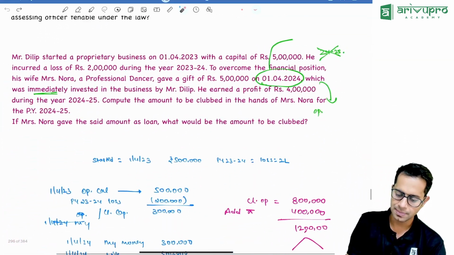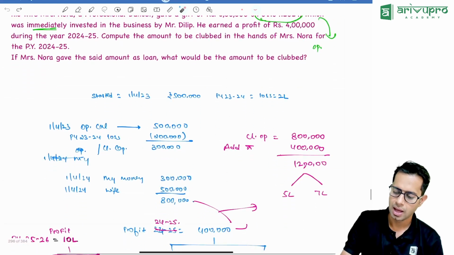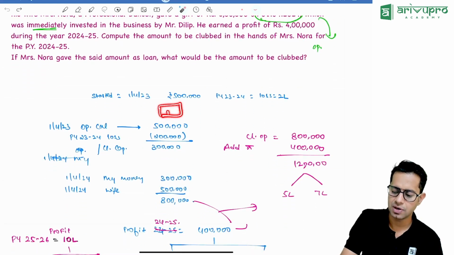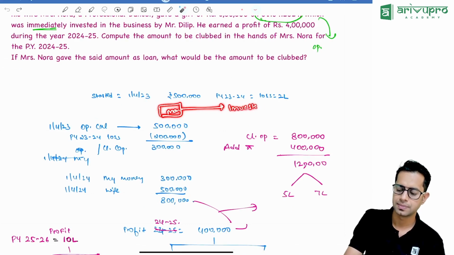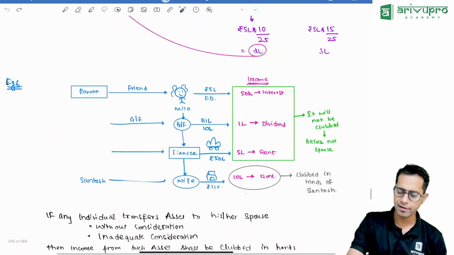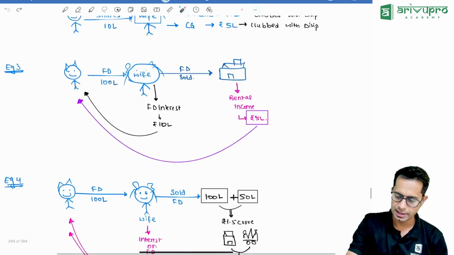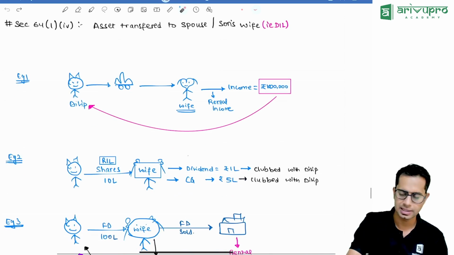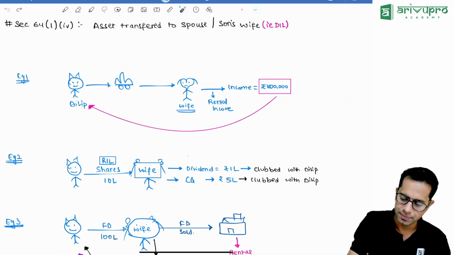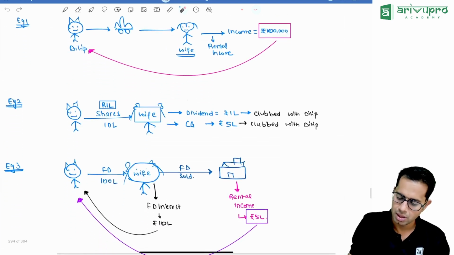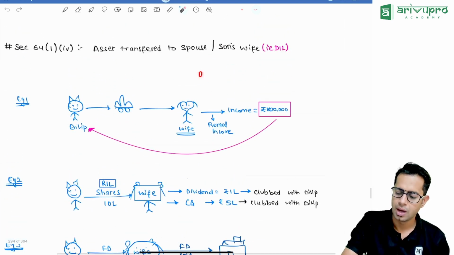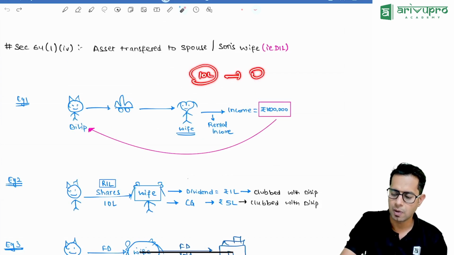Now, sometimes the asset which is transferred may be money, and that money may be invested in a business. For example, I gave 10 lakh rupees to my spouse.